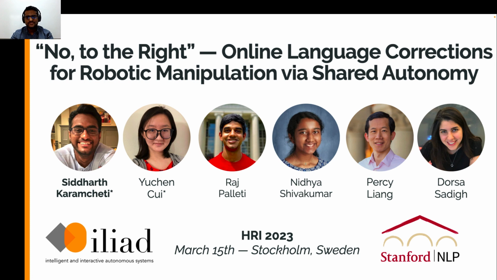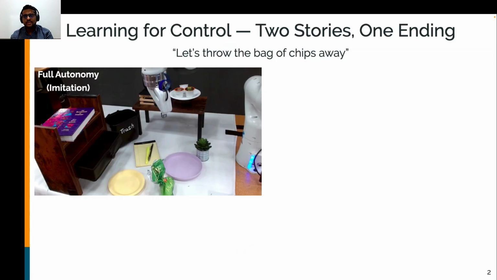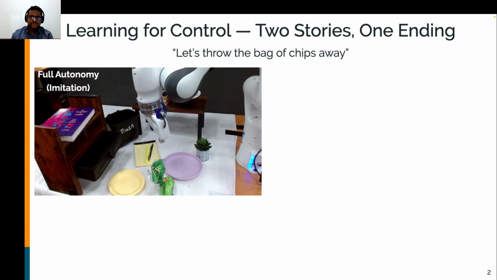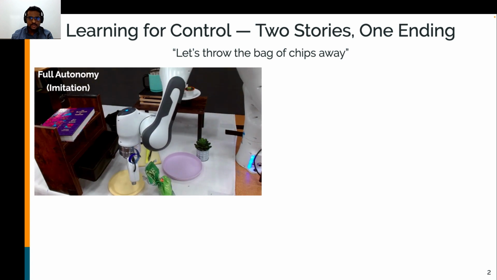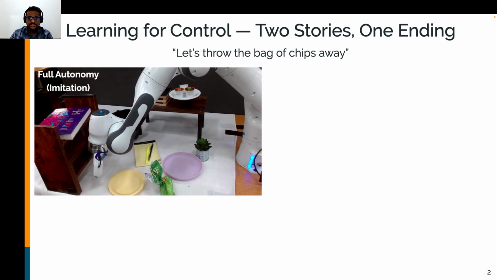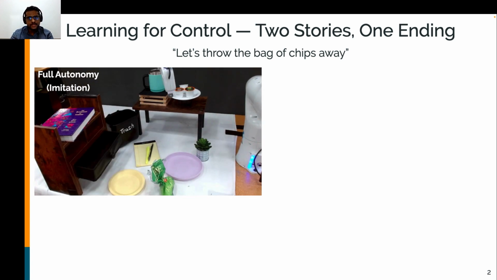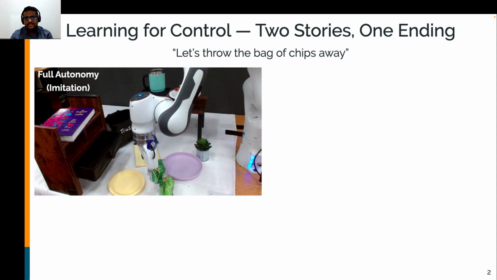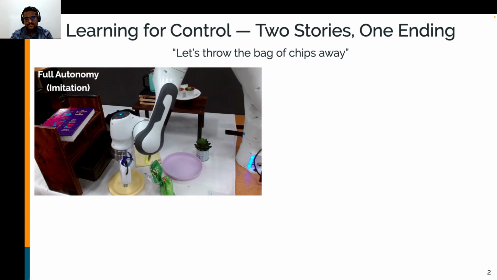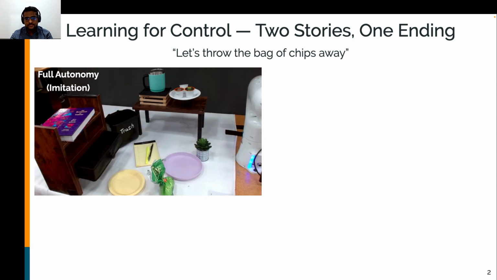I want to start with some motivation. What are the common failure modes of current strategies for learning for control? Let's say I want to execute on "throw the bag of chips away." How would a fully autonomous end-to-end imitation learning approach fare? Well, we see that it overshoots to the left of the bag of chips, then goes out of distribution. It ends up just continuing to overshoot, driving it to the shelf, damaging the environment. Given limited data in these end-to-end settings, these sorts of catastrophic failures are common.